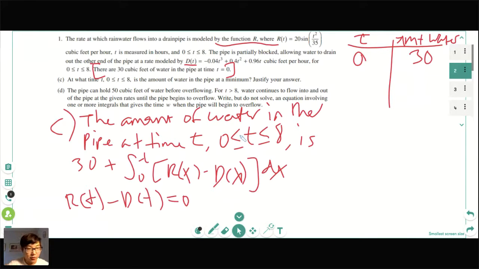Then I'll find 3.271, or 3.272, same thing. And the amount of water there is around 27.964. And then at time t equals 8, which is the end of that interval from 0 to 8, it's 48.543.